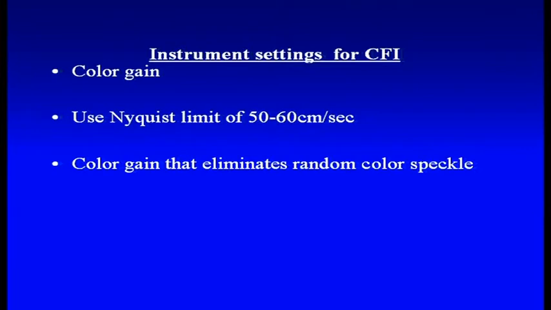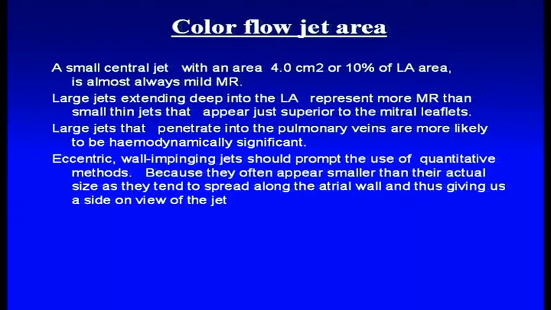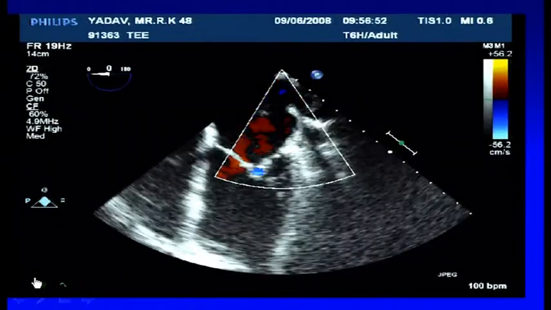The most comfortable way to find out mitral regurgitation is eyeballing and looking at the jet area. But what you need to have is color flow imaging with adequate color gains, Nyquist limits of about 50 to 60, and color gains that eliminate random speckle. Jet area between 4 to 8 is moderate, anything lesser than 4 is mild, and more than 8 is severe. And examples of these sorts are rare to find.